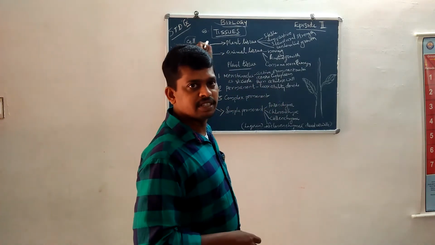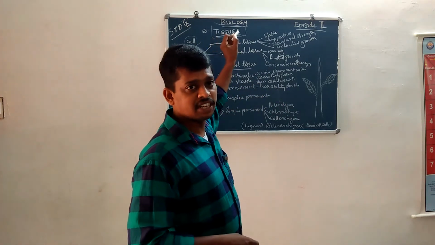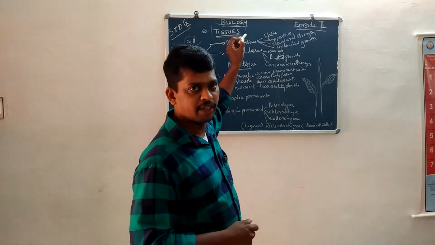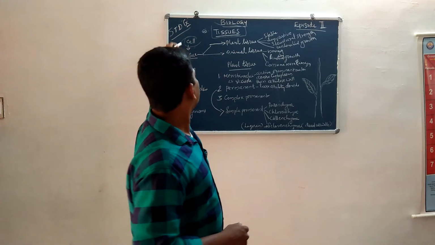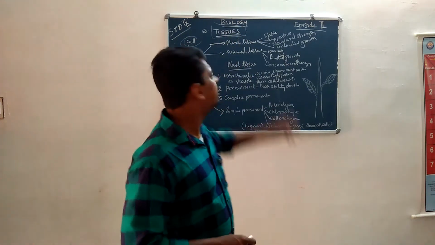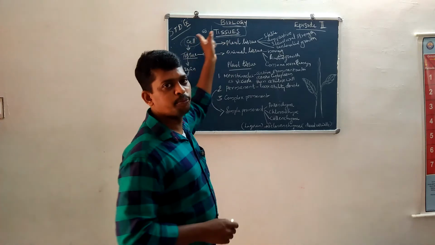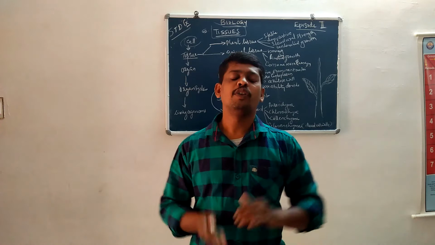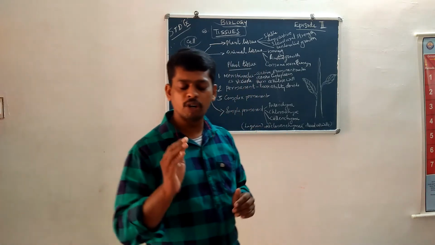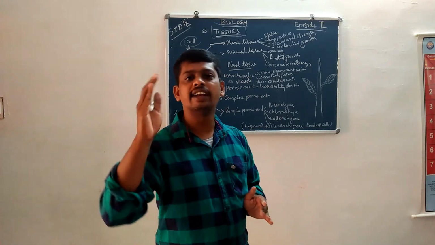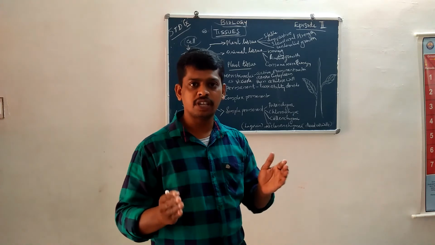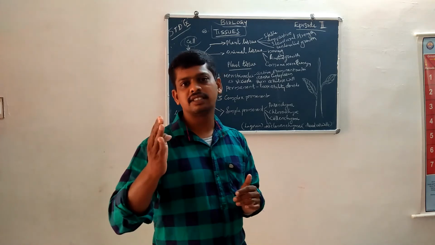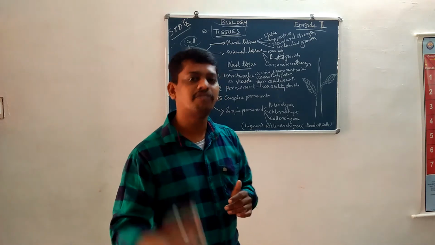What is cell? Cell is the functional and structural basic unit of life. Then what is tissue? Tissues are groups of cells which have the same origin, function and structure.